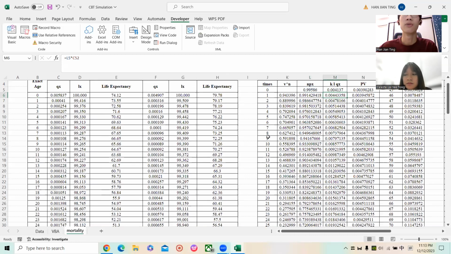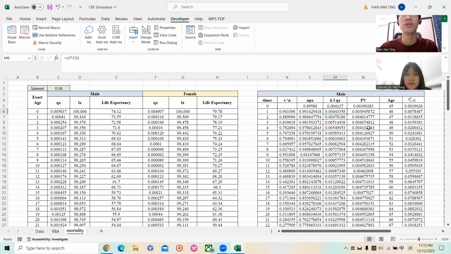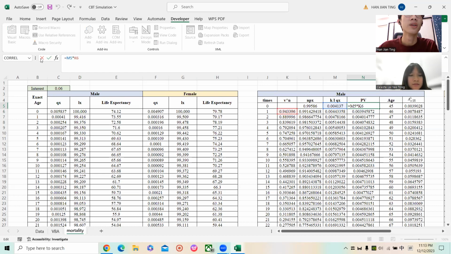So we can get 2p45 for age 46. After that, we can calculate the PV by using the aqx multiplied with the Vn. So after that, we can get the PV for each of the ages. And after that, by using the sum of the PV, we can get the term insurance for term 15.